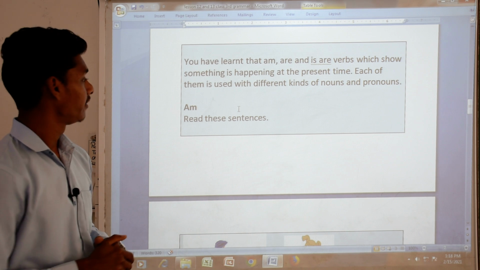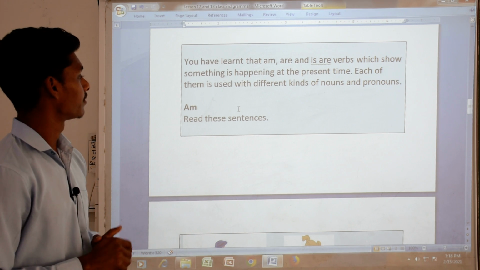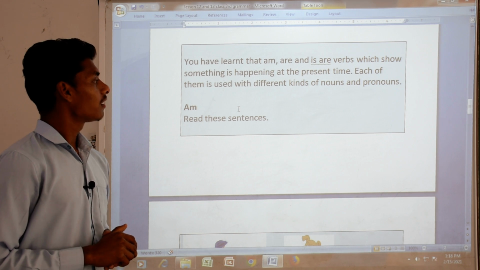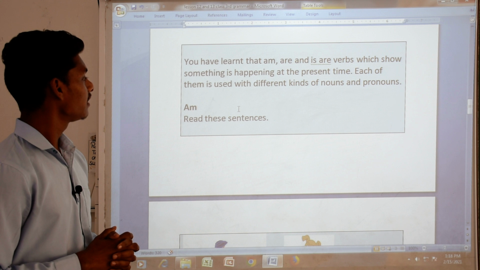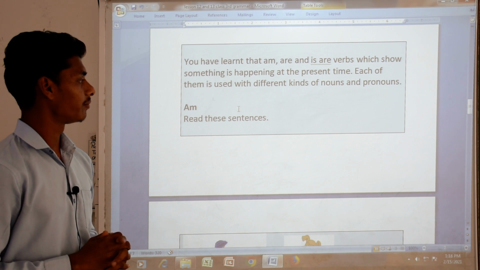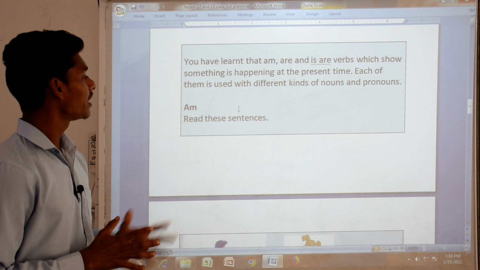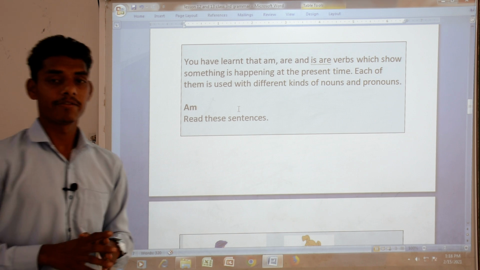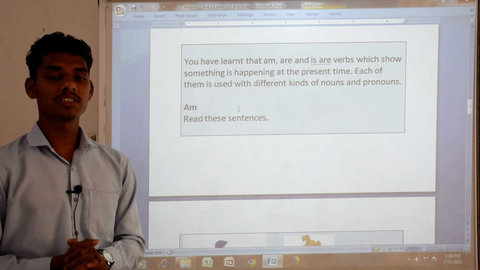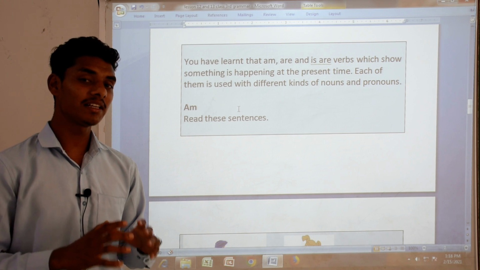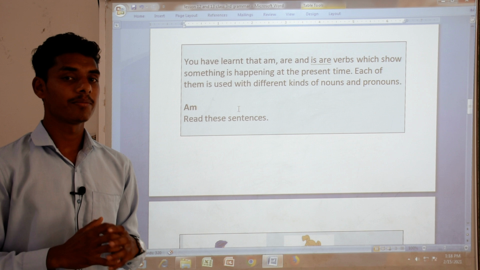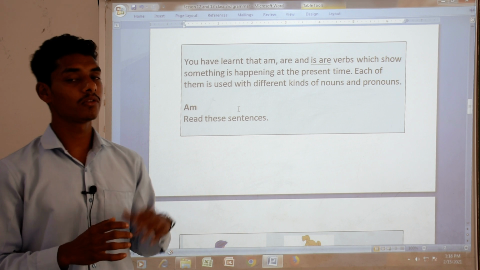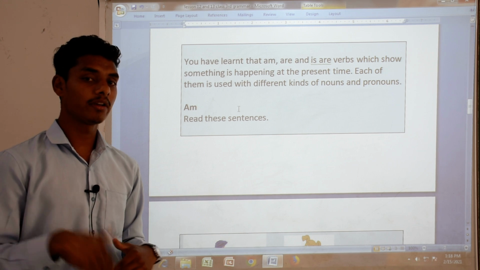Next we will see what happened in the chapter. You have learnt that am, are and is are verbs which show something is happening at the present time. Each of them is used with different kinds of nouns and pronouns. We use these helping verbs only in the present tense. Present time means the action is happening at the same time. We don't use these helping verbs in past or in future.